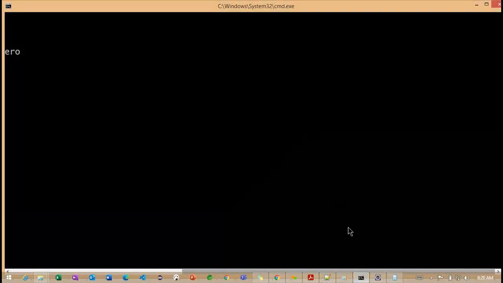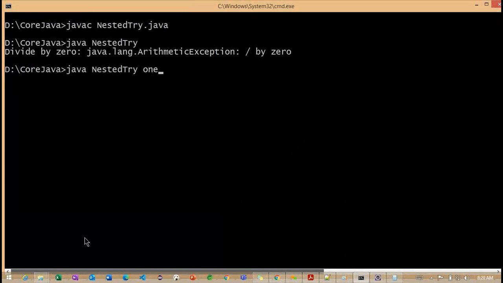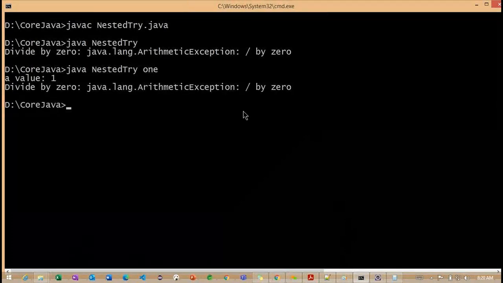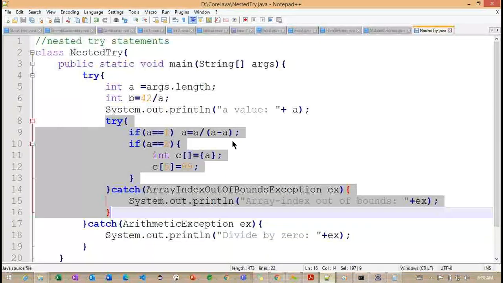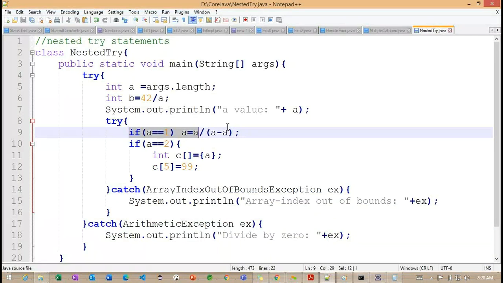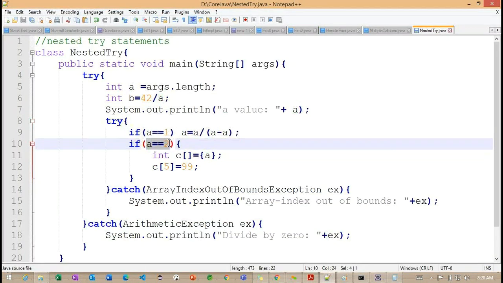Now you can see I'm trying to enter this particular section of code. The value we are getting is 1, and again we are getting an arithmetic exception. So if the value is 1, which code is going to satisfy? As I explained, this particular code is going to satisfy, because only when the a value equals 2 do we move into this particular code.